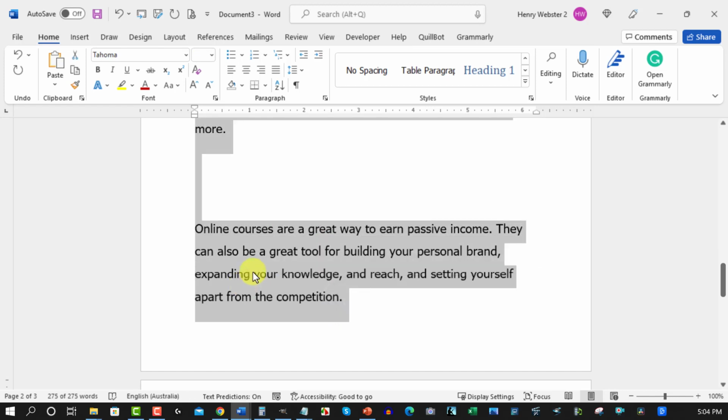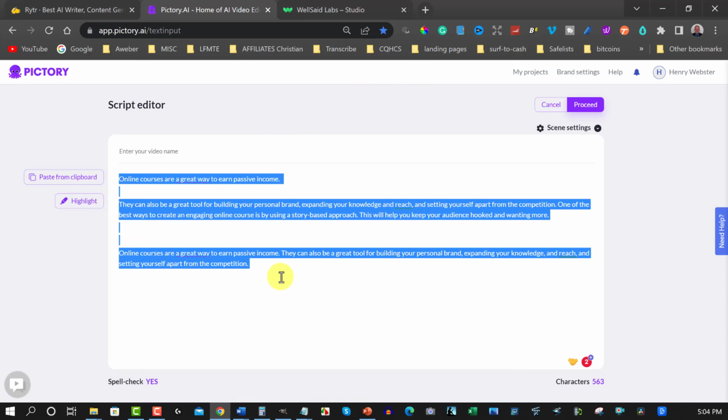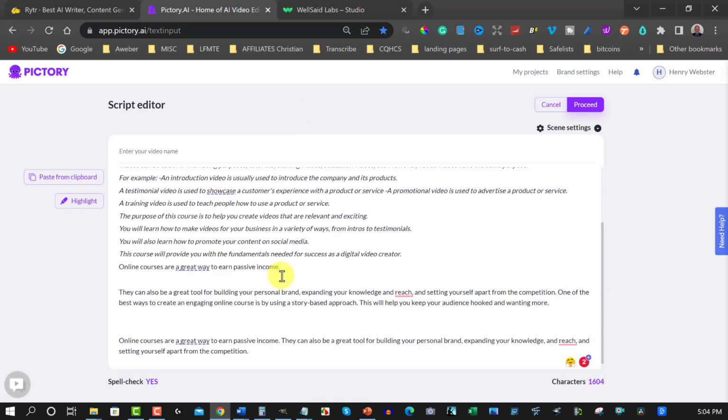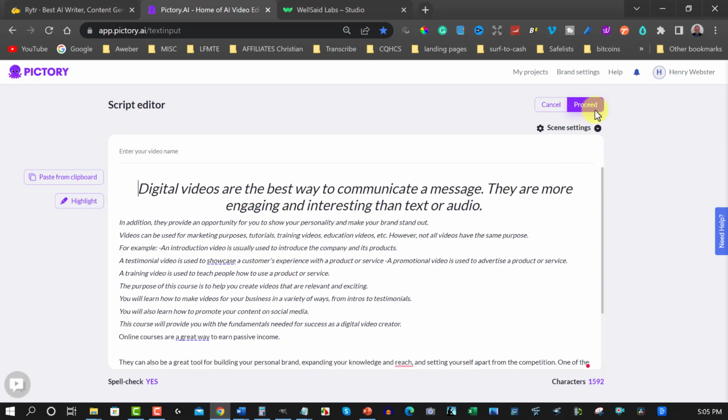Control A, and then we're going to go Control C to copy it all. We're going to go back over here again, and we are now going to place it all back in here. Control V, in the hope that it will be better. Now that looks much more like it. Get rid of the introduction section. So now let's proceed, and we'll go from here.